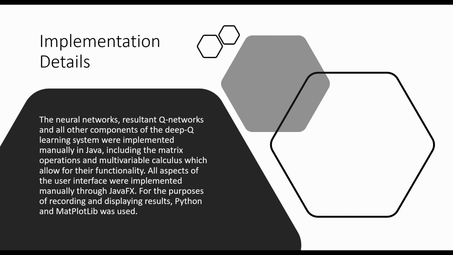In terms of implementation, all neural networks, the resultant Q networks, and the other components of the deep Q learning system were implemented manually in Java, including the multivariable calculus and linear algebra aspects of the program. The user interface was developed through JavaFX, and the graphs, which was just displayed a second ago, was implemented through Python.